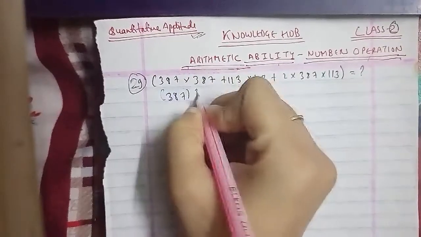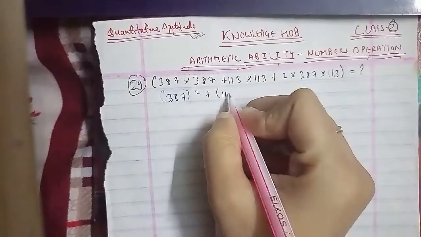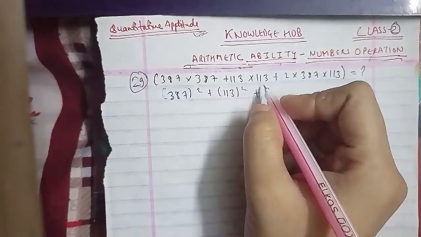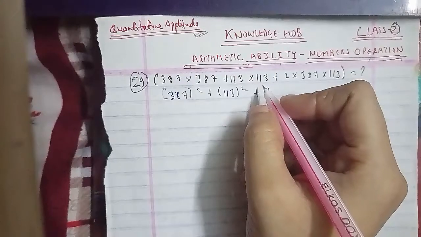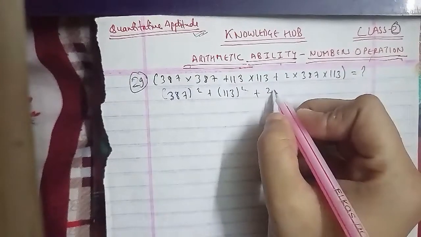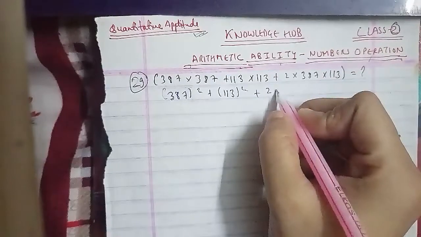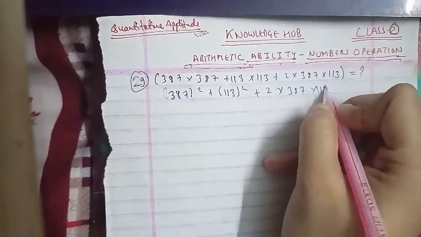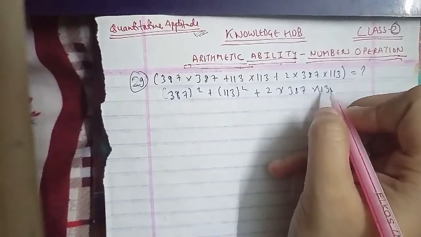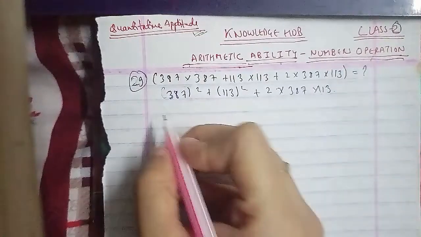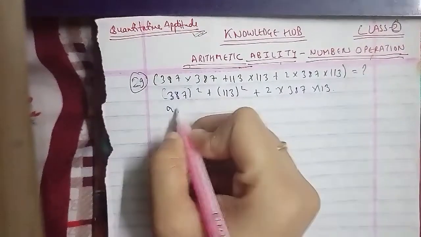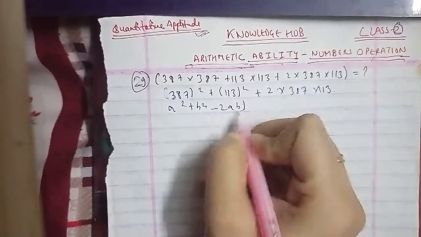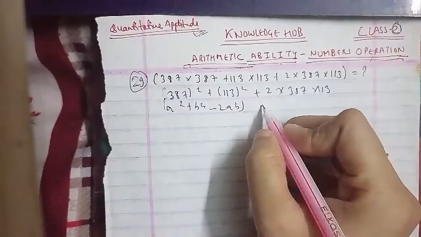It is the formula we had done for a square plus b square minus 2ab, where a equals 387 and b equals 113.